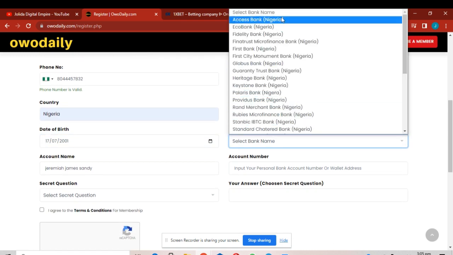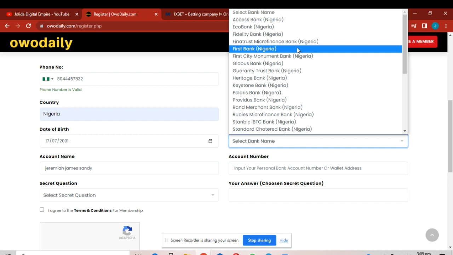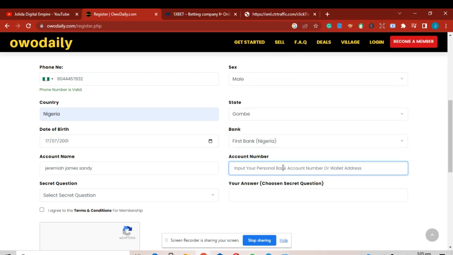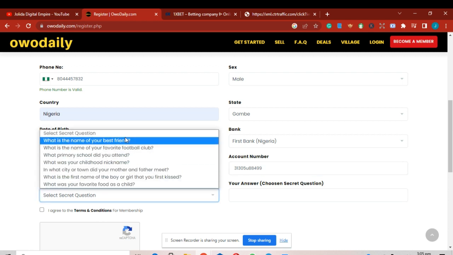You choose your bank, where you'll be receiving your payment. You input your account number or something like that. And then your secret question, the question that you know you can answer. What is the name of your best friend?